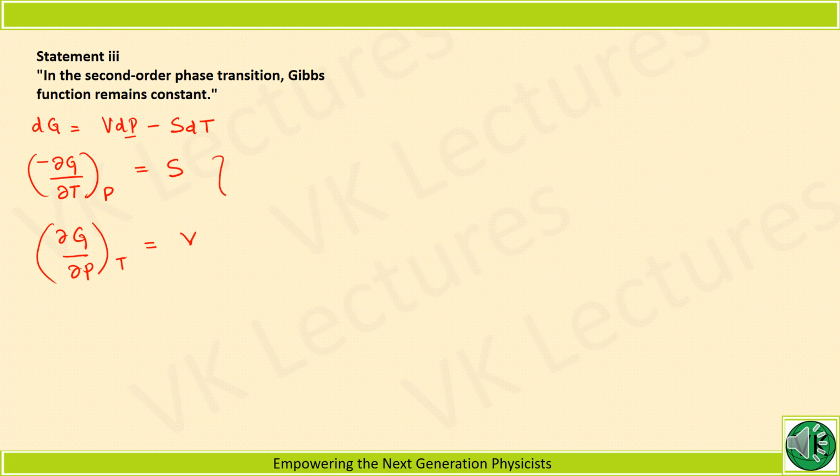So these are first derivatives of Gibbs function. The first derivatives of Gibbs function both exist, and they are continuous.